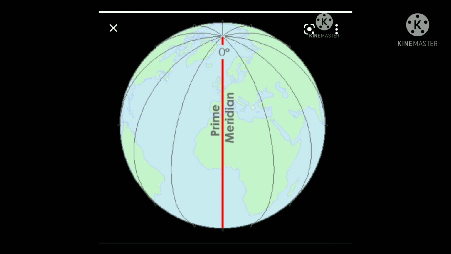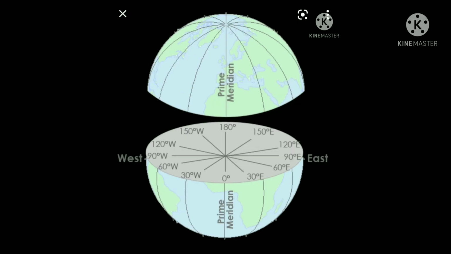The longitude 180 degrees, directly opposite to the 0 degree longitude, is called the anti-meridian. Anti means opposite. The east longitudes form the Eastern Hemisphere and the west longitudes form the Western Hemisphere.